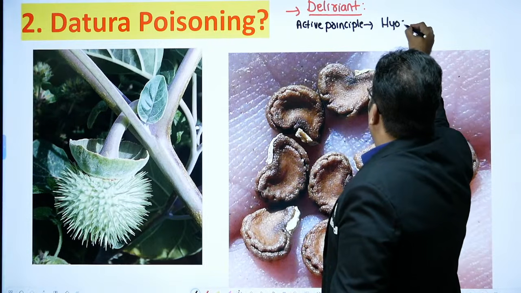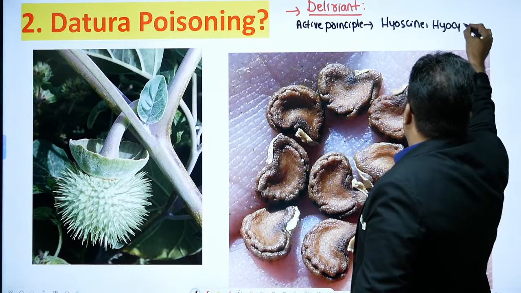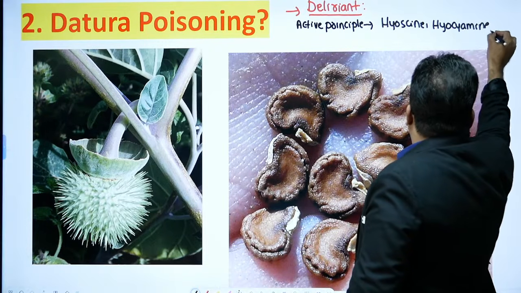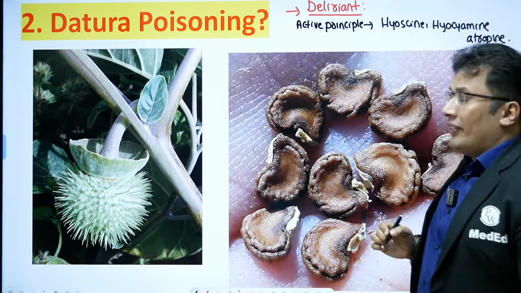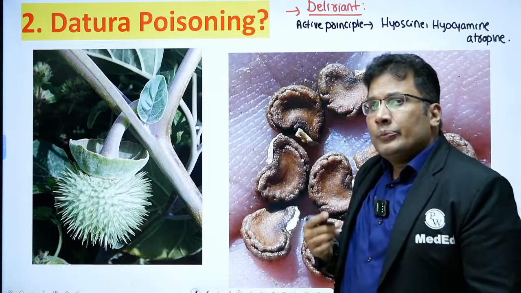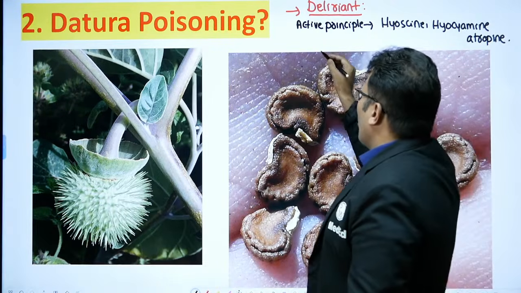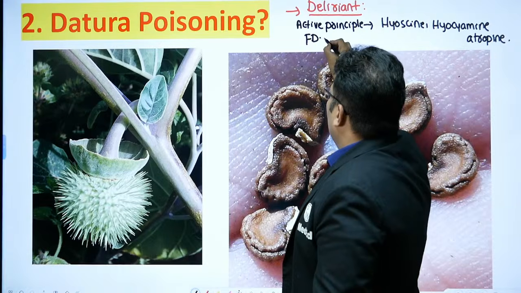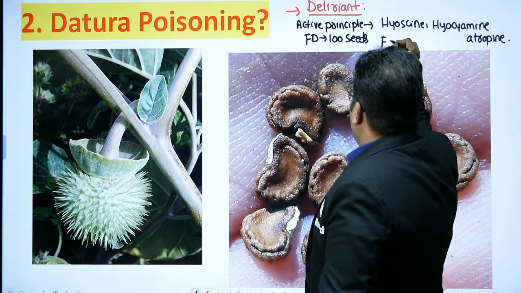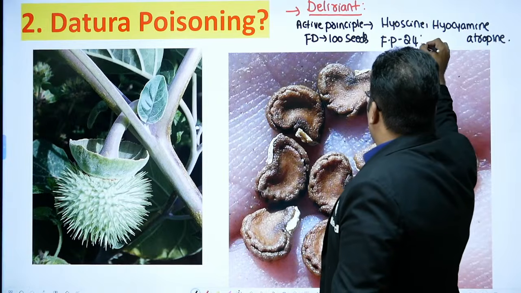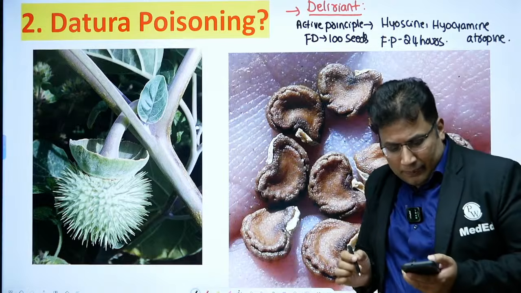Hyoscine, hyoscyamine, and atropine. So there are three important active principles: hyoscine, hyoscyamine, and traces of atropine. Fatal dosage: 100 seeds. Fatal period: 24 hours. Okay.